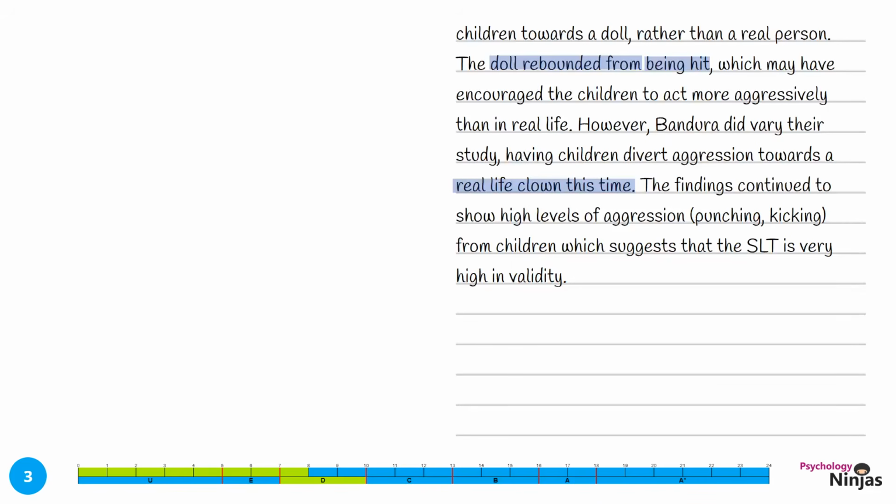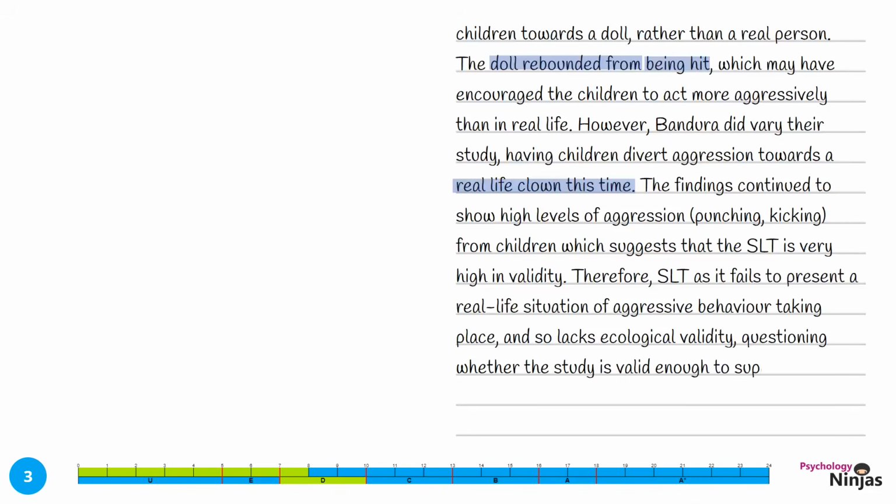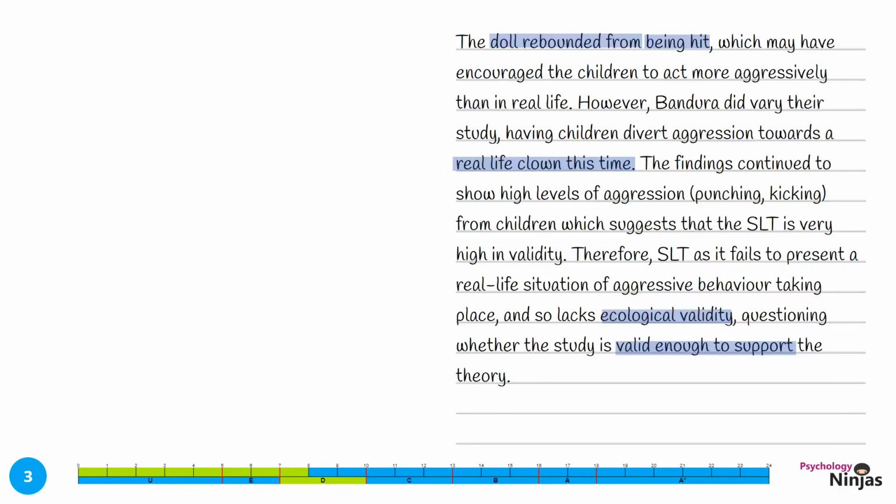Let's complete this with a mini conclusion. Therefore, social learning theory fails to present a real-life situation of aggressive behaviour taking place, and so lacks ecological validity, which questions whether the study is valid enough to support the theory. We've clearly made a problem with the nature of the research, and then the problem with the theory itself. Let's now complete our outline of this theory.